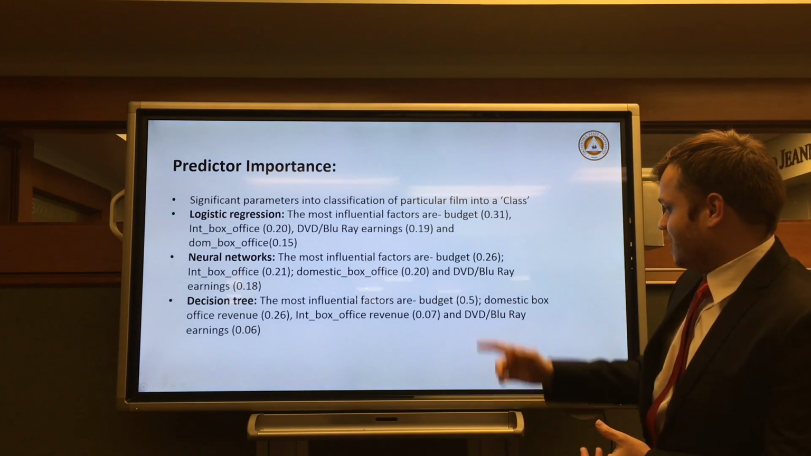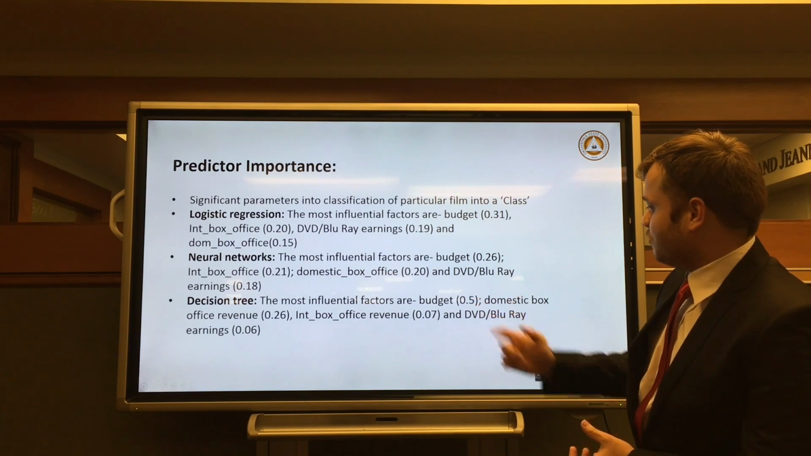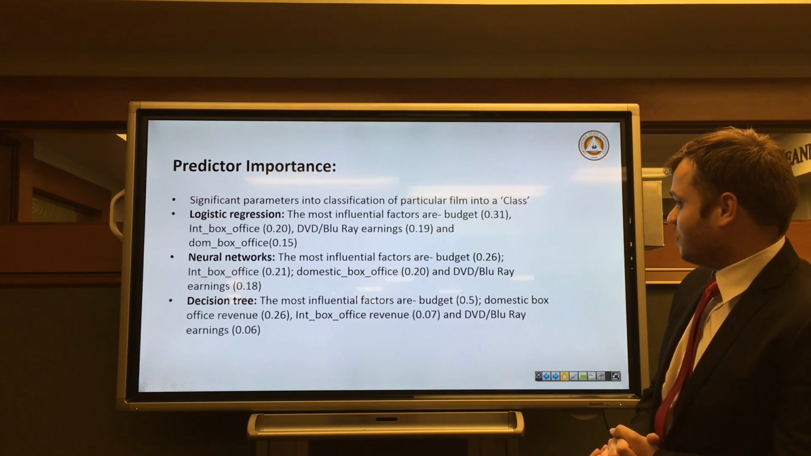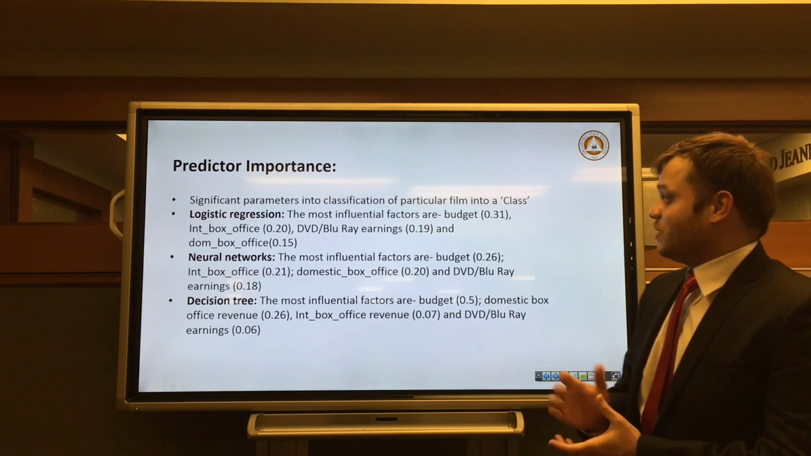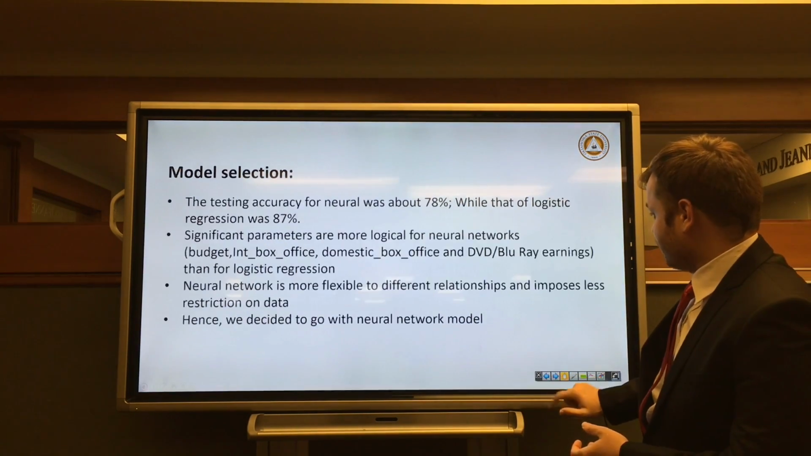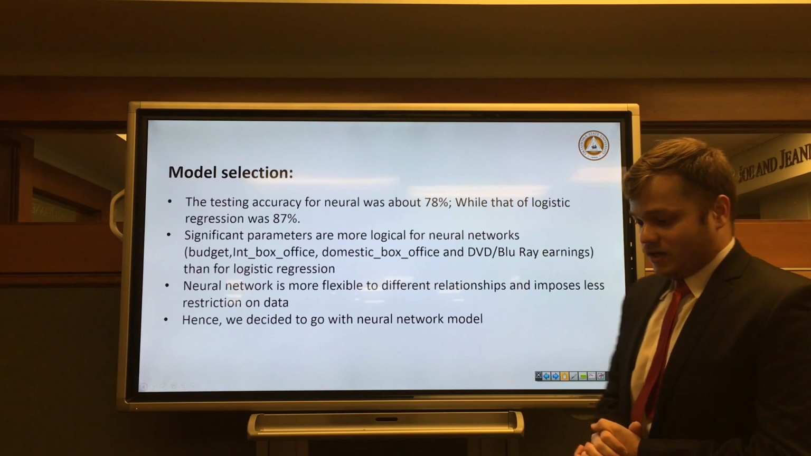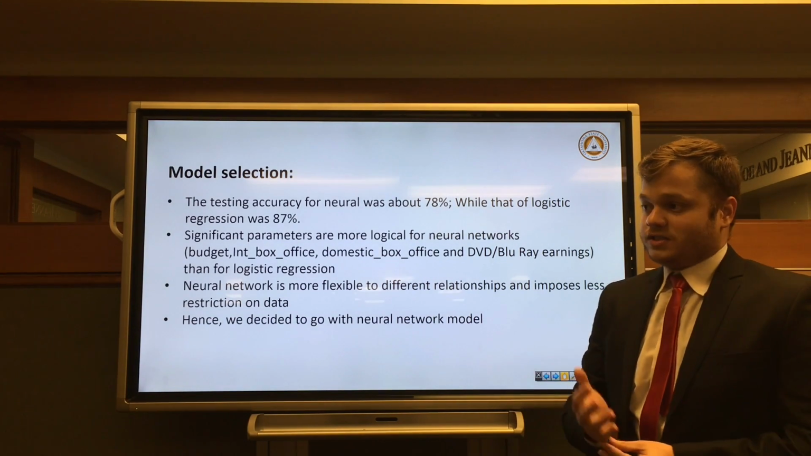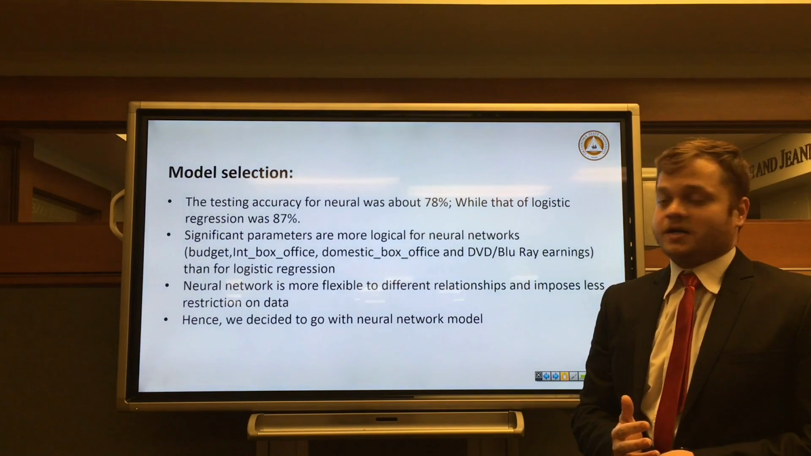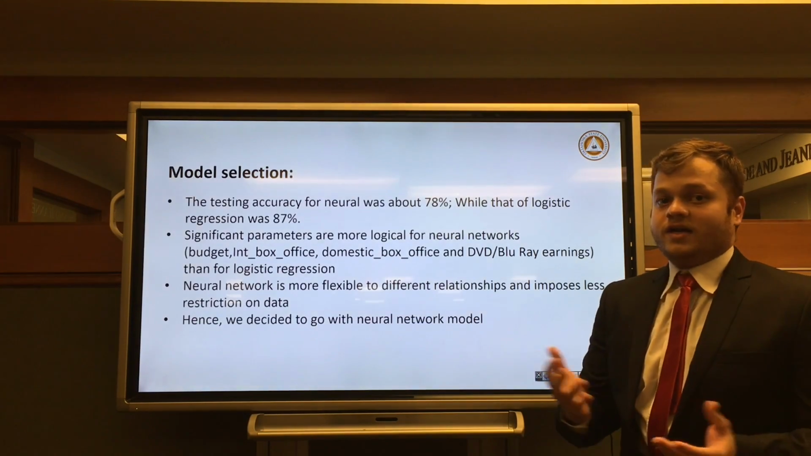As we can see, budget continued to be the most significant parameter, followed by domestic, but there was some order change after that. So which parameter to select from this? We can select the parameter based on model accuracy. We can select based on the logical configuration of predictor importance, or any other parameters.